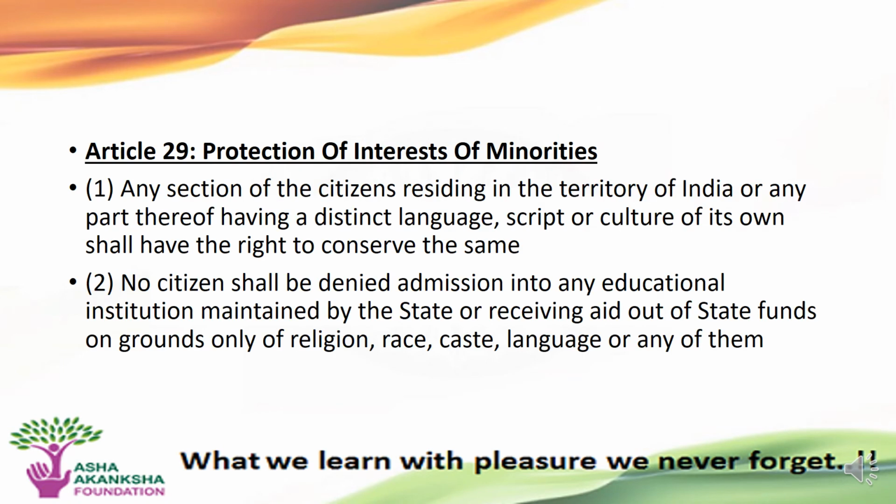Article 29 states protection of interest of the minorities. Clause 1 states that any section of the citizen residing in the territory of India or any part thereof having a distinct language, script, or culture of its own shall have the right to conserve the same. Clause 2 states that no citizen shall be denied admission into any educational institution maintained by state or receiving aid out of the state funds on the ground only of religion, race, caste, language, or any of them.